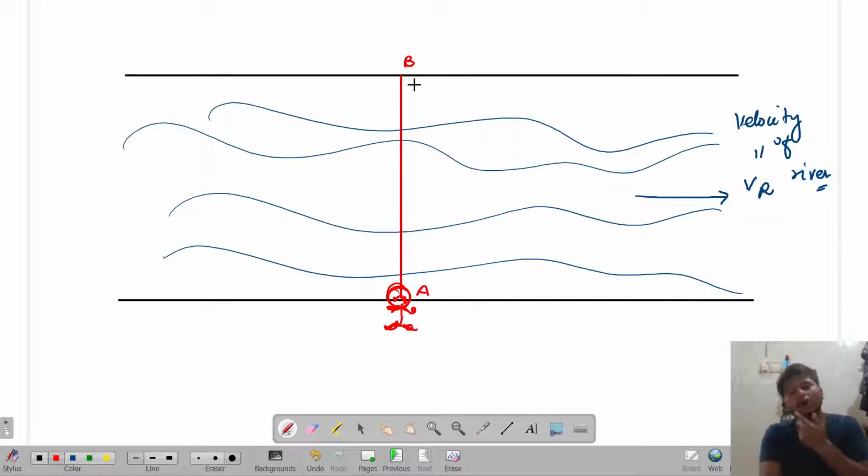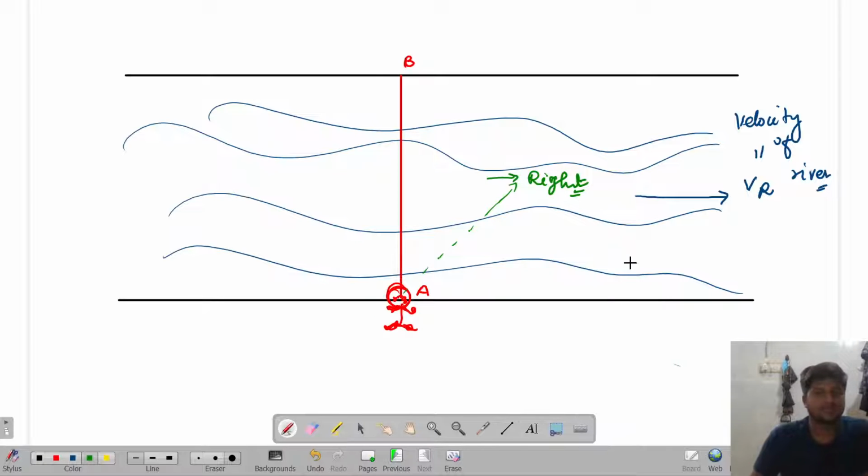Now how can he do it? Tell me one thing. Suppose the person starts to swim. Due to the river flow, what will happen? This person will start to go towards this side, yes or no? There will be a little bit of shift in the person, or not? Suppose this person is trying to go from point A to point B directly to the opposite bank. This person will start shifting towards the right side due to the river flow. Got it or not?